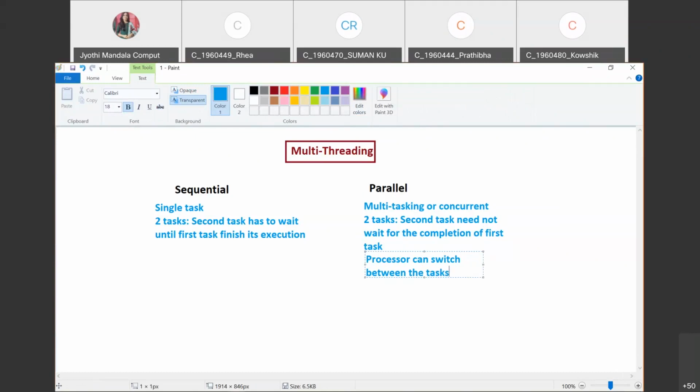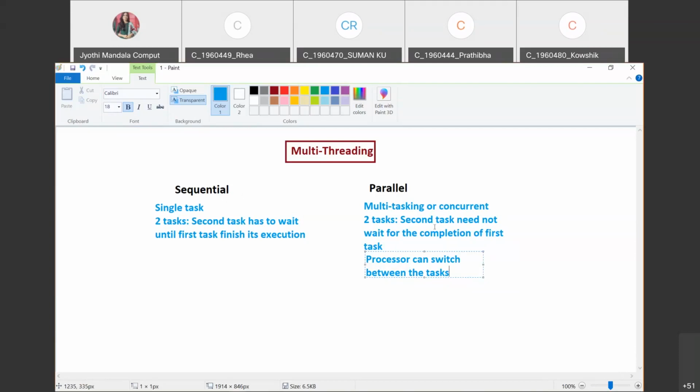I told you, in sequential tasks, until and unless the first task finishes its execution, the processor will not be given a chance to execute the second task. So in both cases, the CPU does one task at one time only. But in sequential execution, until the first task is completely done, the option is not given to the second task.